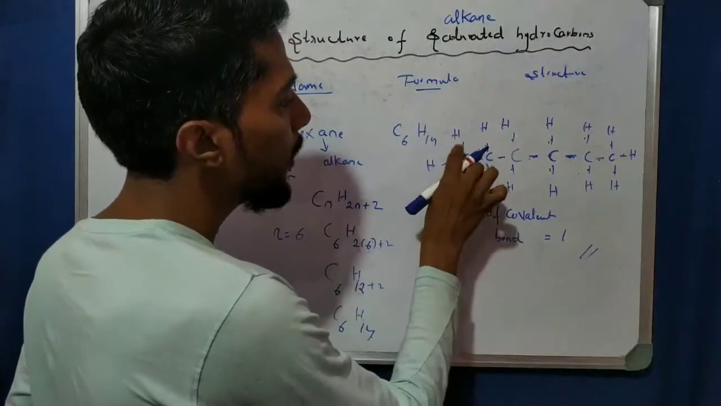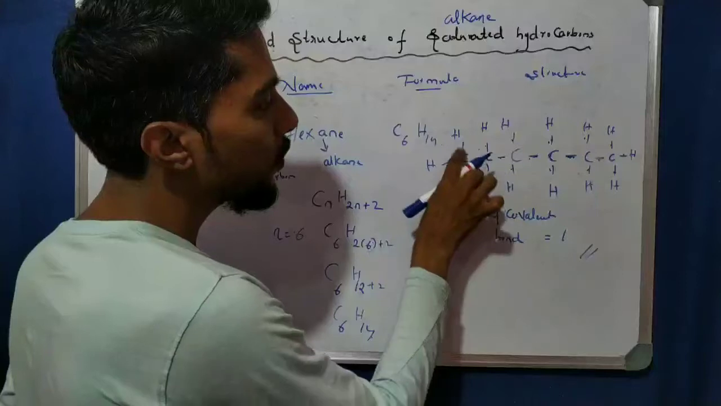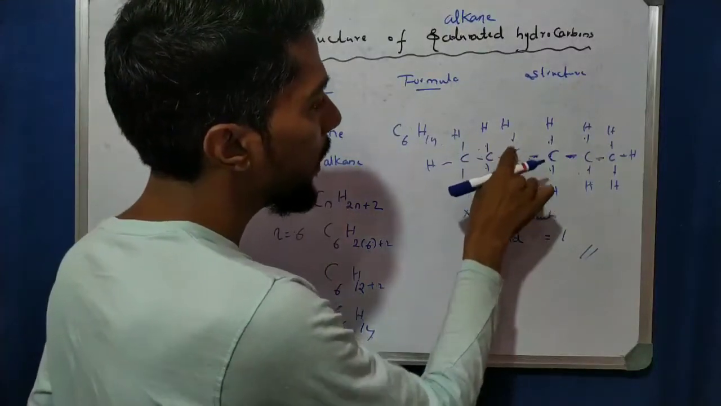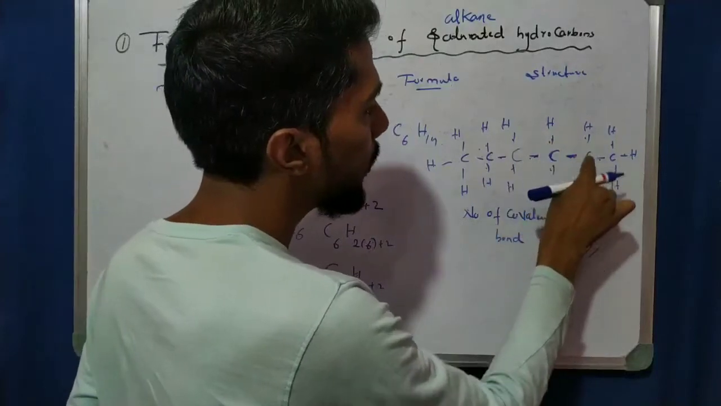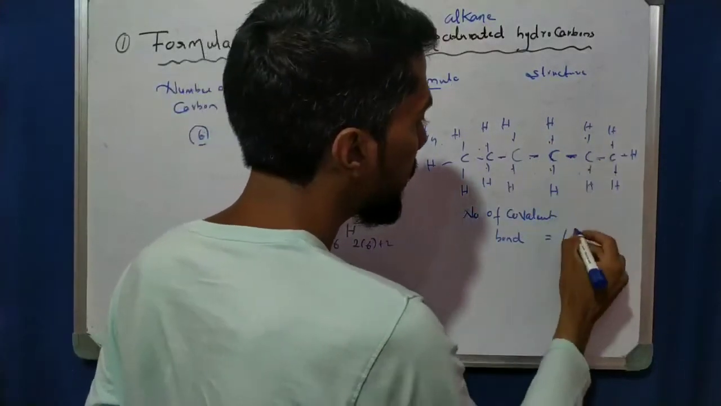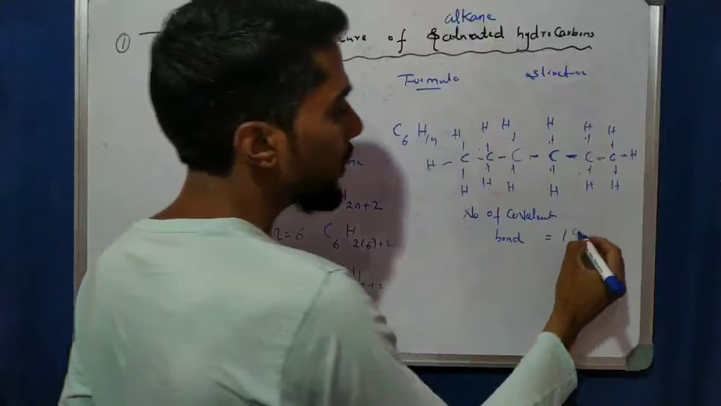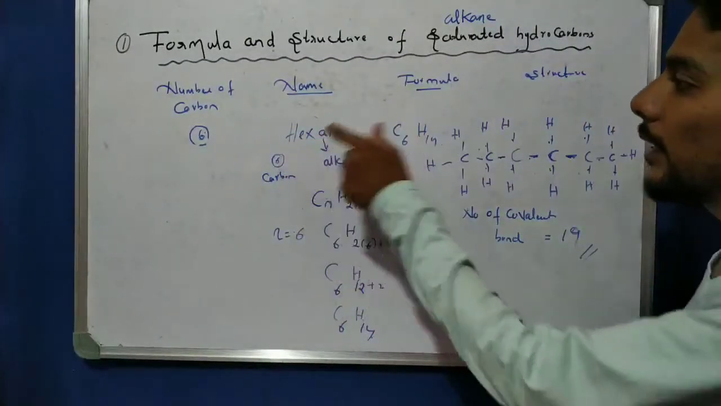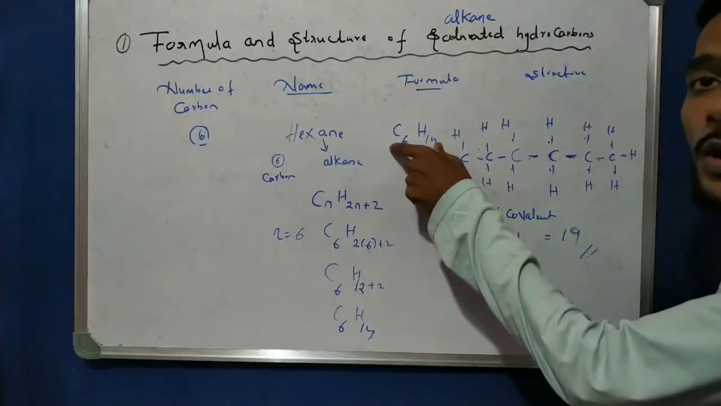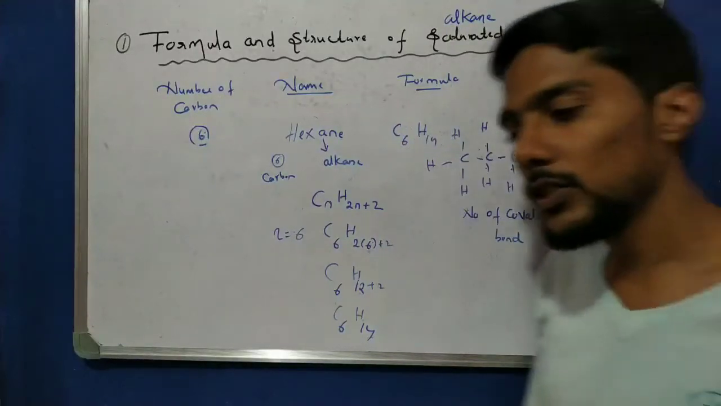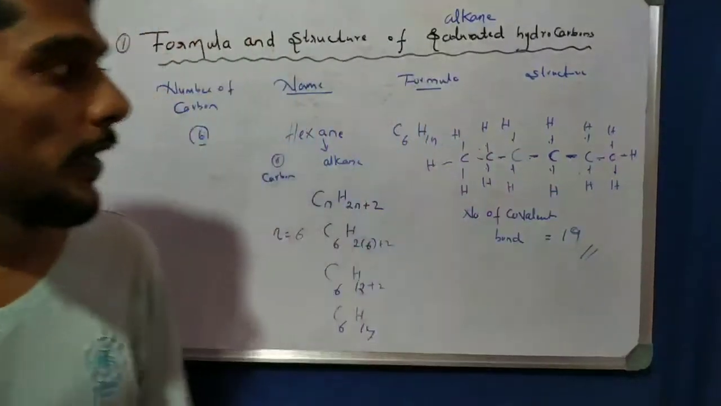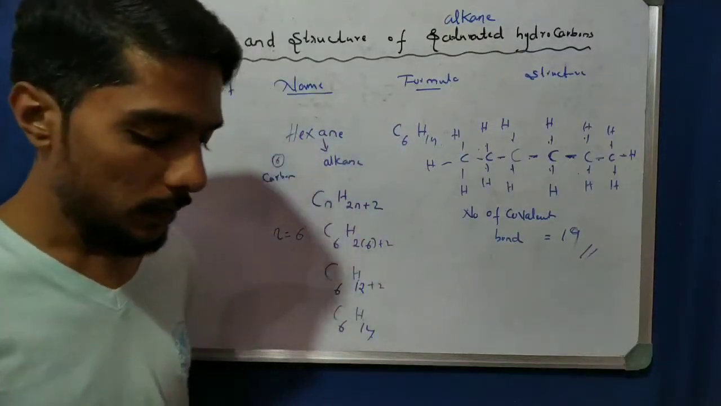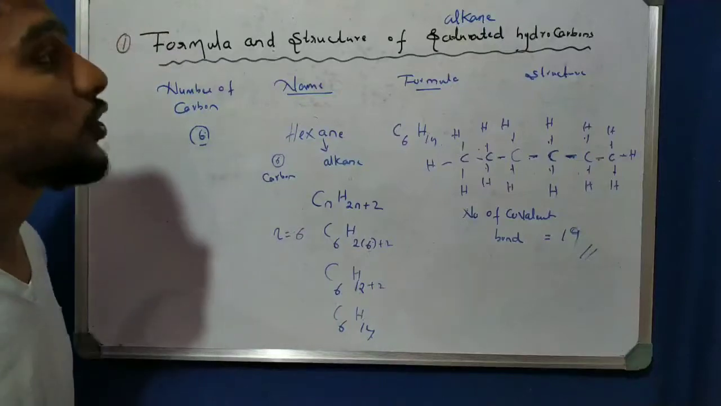Let's see one time. Up to here it is 16, so 3 increase is 19. So recheck: 1, 2, 3, 4, 5, 6, 7, 8, 9, 10, 11, 12, 13, 14, 15, 16, 17, 18, 19. Right? It is 19. So these are about the structure and its name, its formula and structural formula of the alkanes.